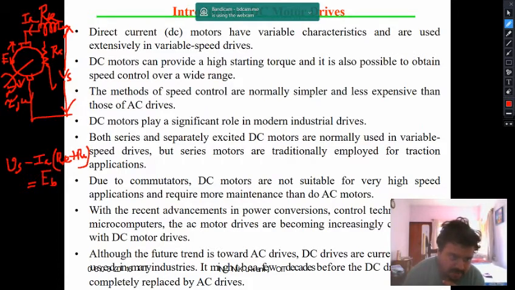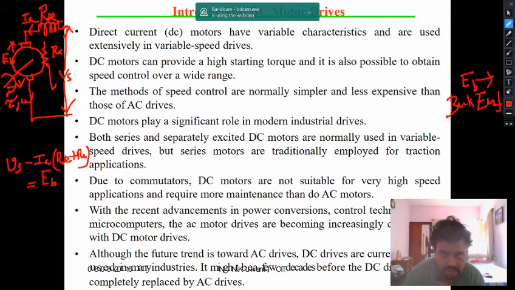What is EB? EB is nothing but the back EMF.